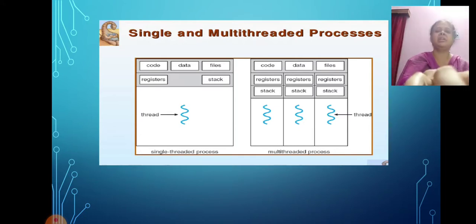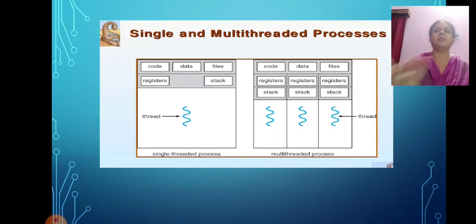Now just see the diagram of single and multi-threaded process. There are multiple threads, and each thread has its own stack and its own registers. However, they share code, data, and files.